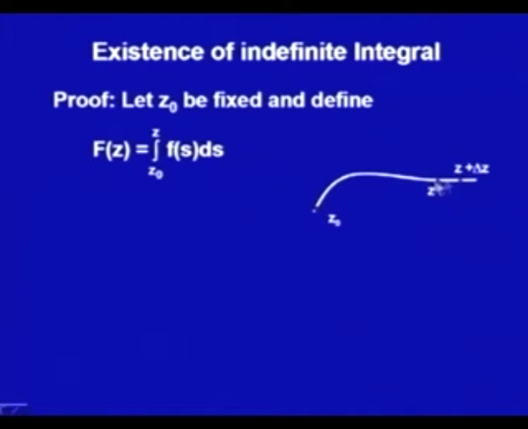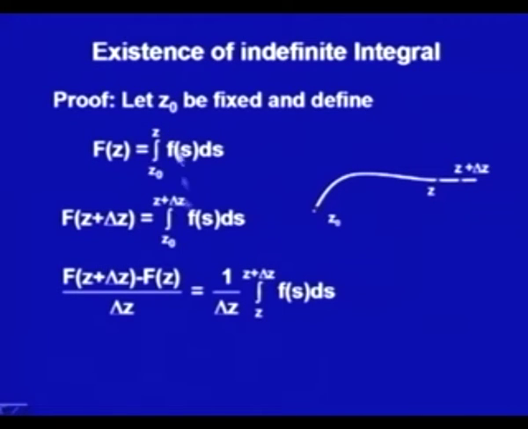So, according to how we have defined this capital F(z), I could write capital F(z plus delta z) as the integral from z0 to z plus delta z of f(s) ds. Now, for using the first definition, I want the difference of F(z plus delta z) with F(z). What will that difference be? By this definition, it would simply be the integral z0 to z plus delta z of f(s) ds minus the integral z0 to z of f(s) ds. That is the integral from here to here minus the integral from here to here.